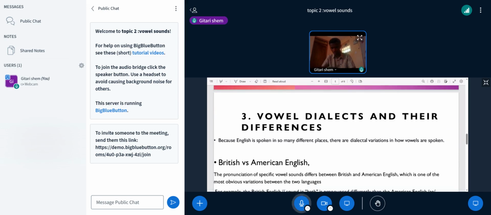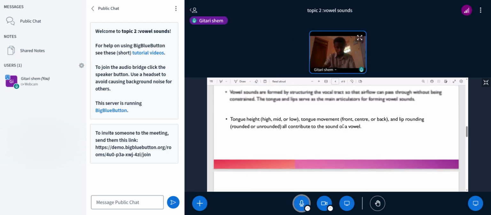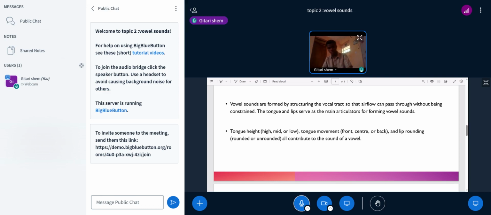Vowel dialects and their differences. So before I go on, I wanted to clarify on lip rounding. Lip rounding means that you round your lips. For example, while pronouncing O, the lip is rounded. Also, while pronouncing the vowels O and U, there is lip rounding.